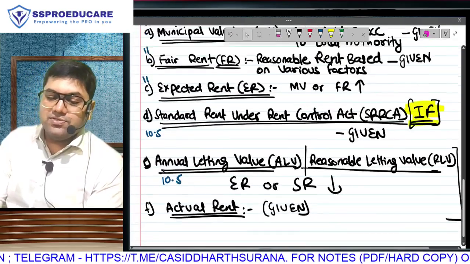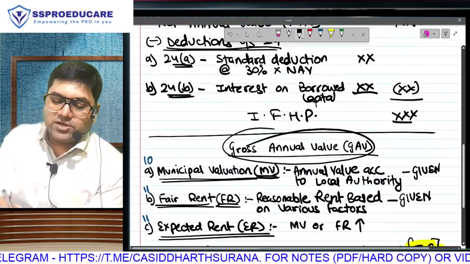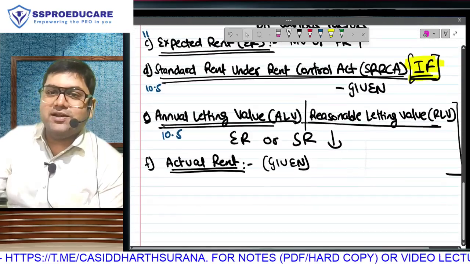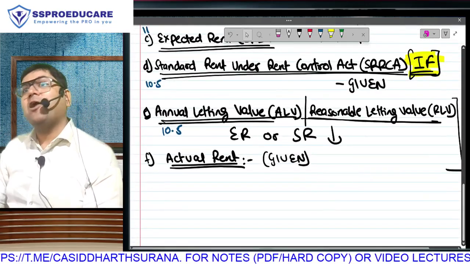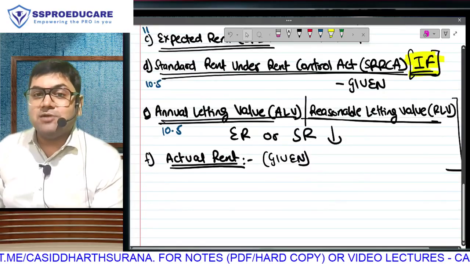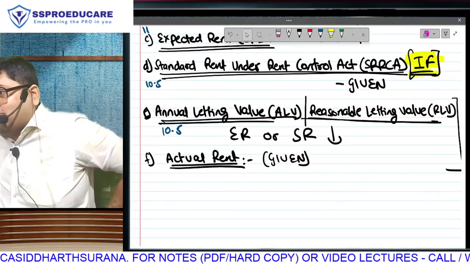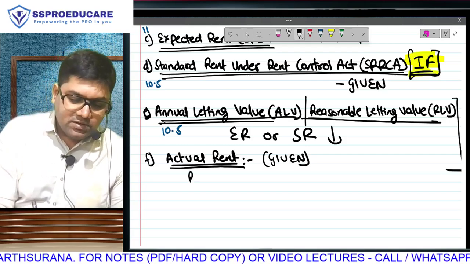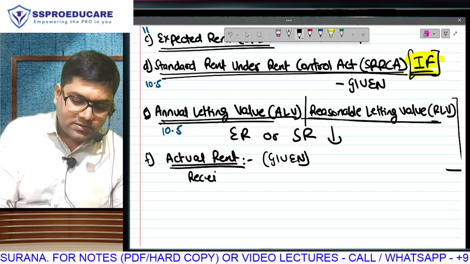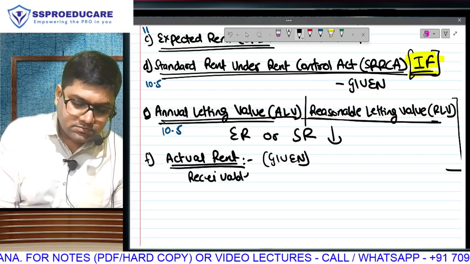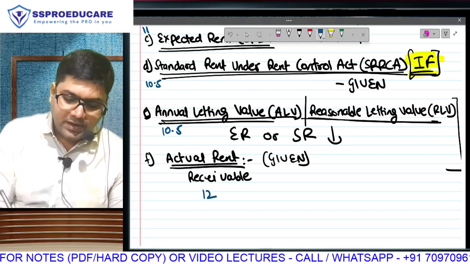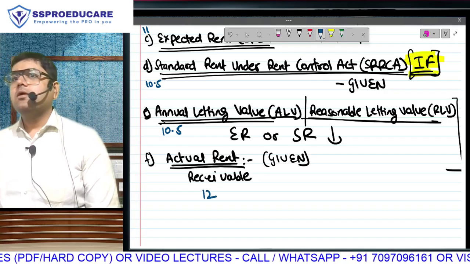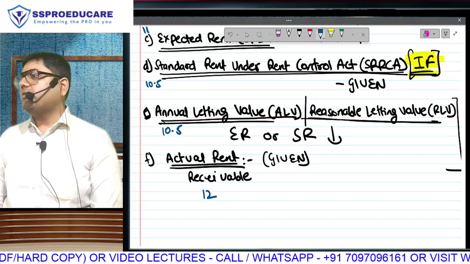What is GAV? The heading that we wanted, GAV. What is GAV by definition? ALV or actual, whichever is higher. Have we computed, derived that GAV? But now the complications will start. Because when it comes to actual rent, there are 2 possible amounts here. Please understand. I had given my property to someone at an actual rent of 12 lakh.